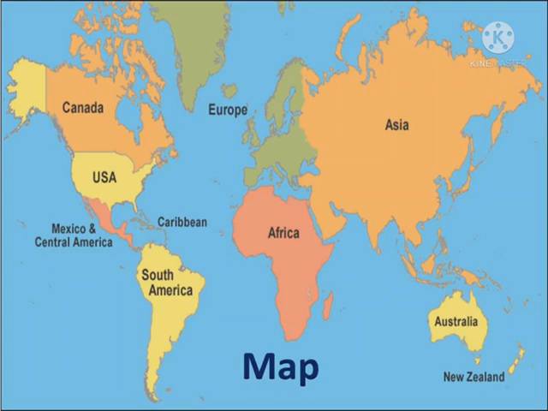Maps are used for surveying agriculture lands.